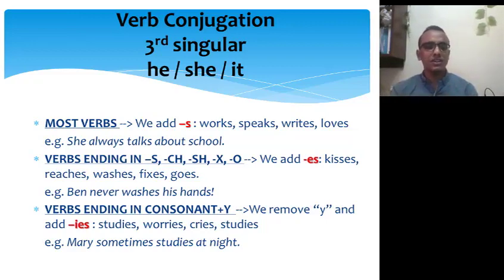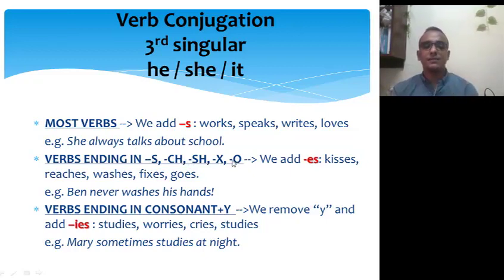I need you to focus. Verbs ending in s, ch, sh, x, and o. So here we are going to put es. So we put es to the verb when the verb ends with s, ch, sh, x, or o.